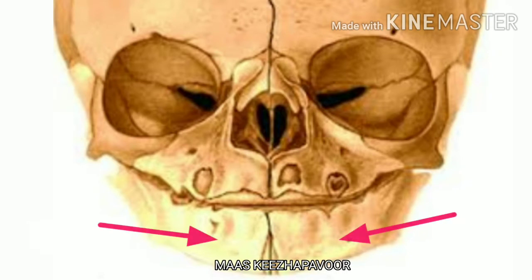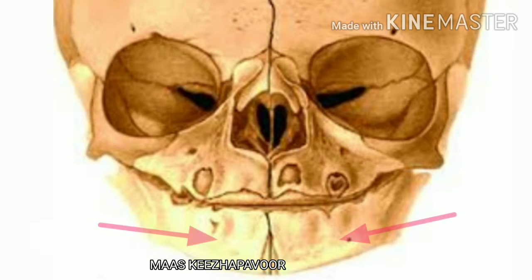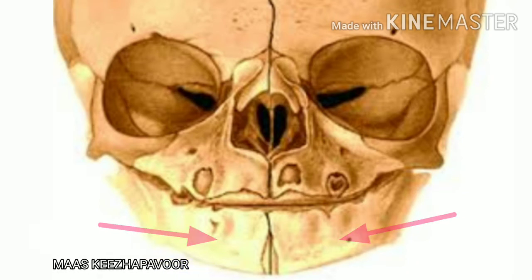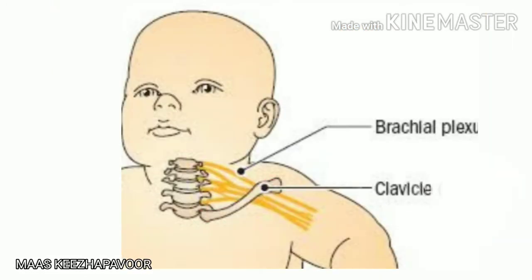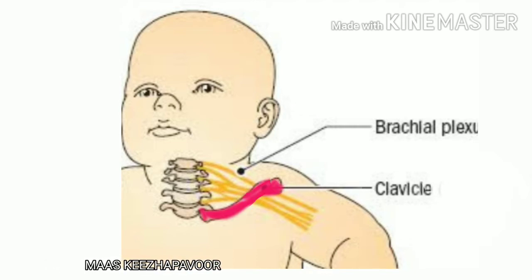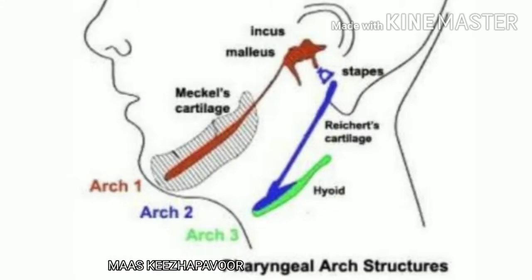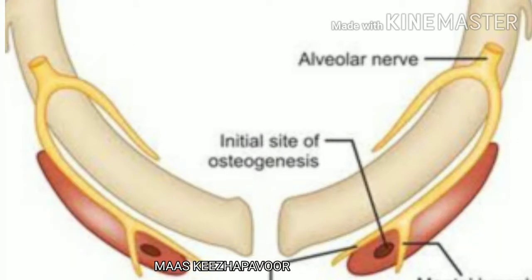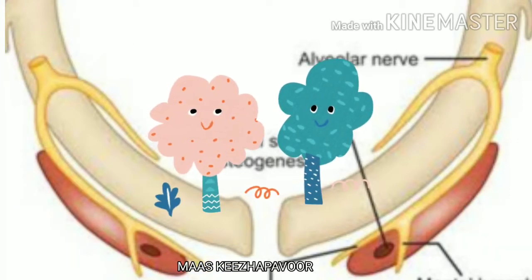Fine. The mandible is the second bone to ossify in the body by sixth week of intrauterine life. It ossifies by both membranous and cartilaginous ossification. Which is the first bone to be ossified? Yes, it is the collarbone, clavicle, and that ossifies by fourth to fifth week of intrauterine life. The Meckel's cartilage is the cartilage of first pharyngeal arch. The mesenchymal tissue surrounding this cartilage develop into mandible.